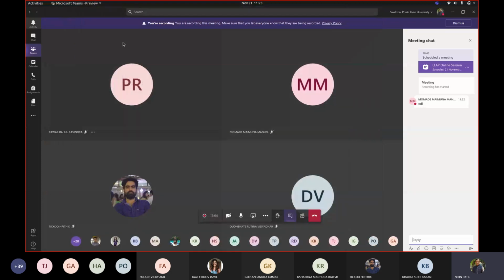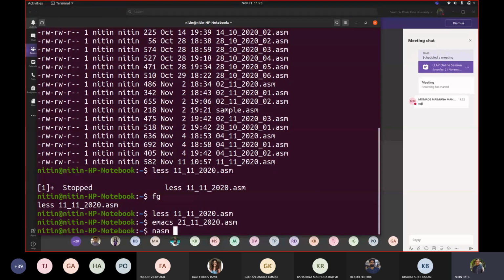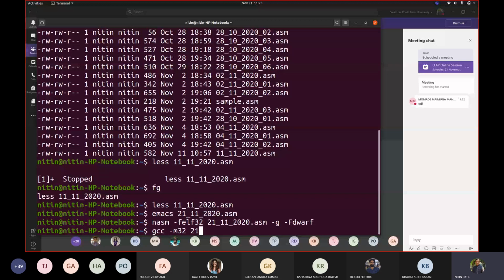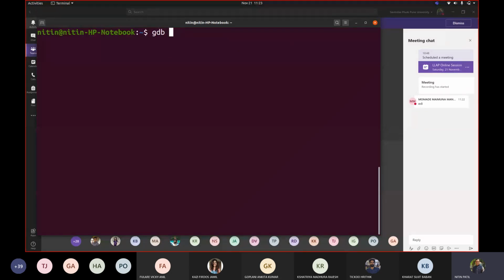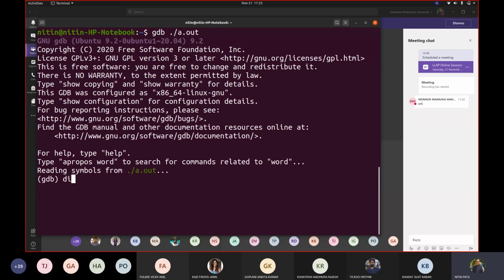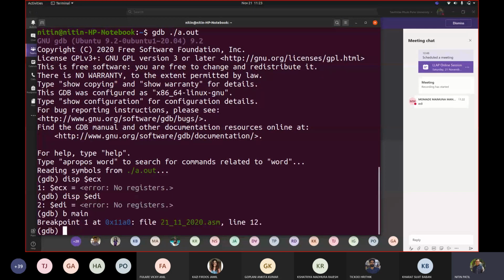So I'm saving this code, and then I am trying to assemble this with nasm -f elf32, and then gcc -m32, and output with -g -F dwarf. Fine. And let us write gdb. So let us display $ECX and we will display $EDI. Okay, now let us start the program. So let us say run.